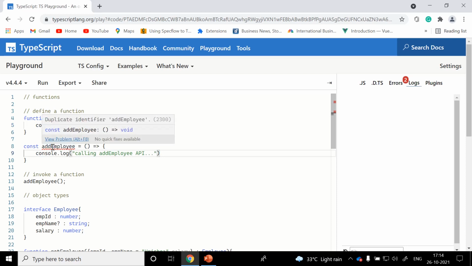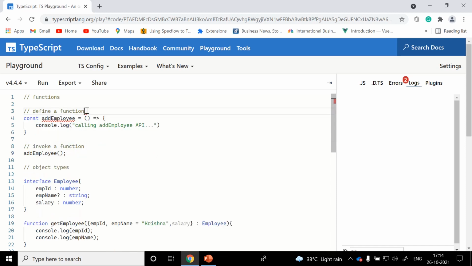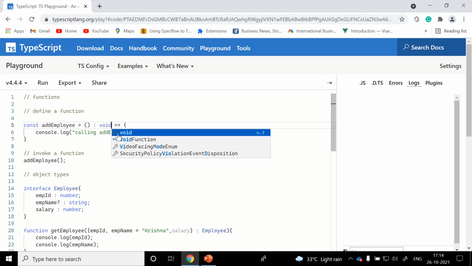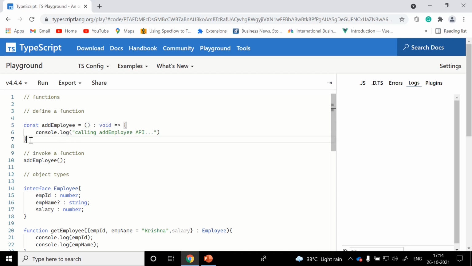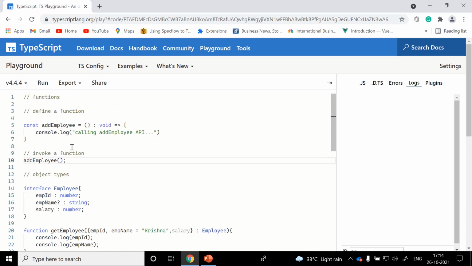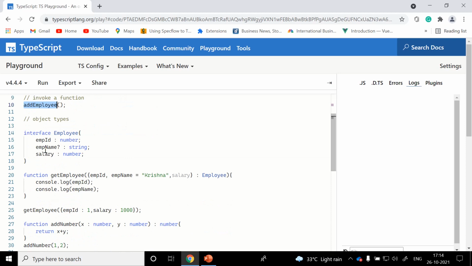If you hover on it, it is showing us a compile time error, duplicate identifier. Let me remove this function. And if you see this, this is the add function which is going to return void. This is how we will create a function with the help of an arrow. And invoking a function is the same for both; in either way the invocation is the same.